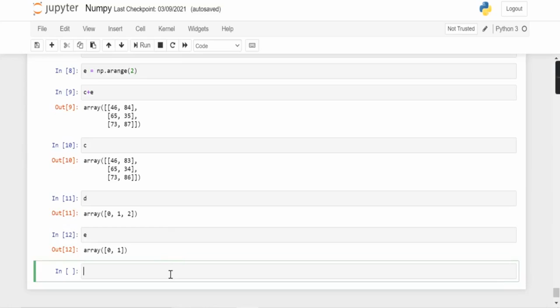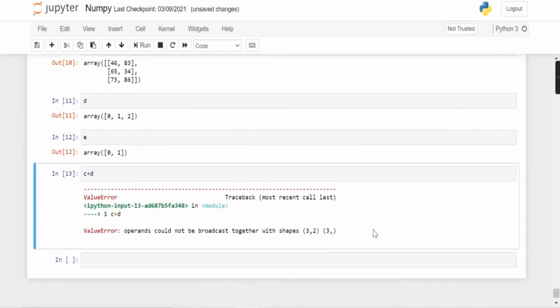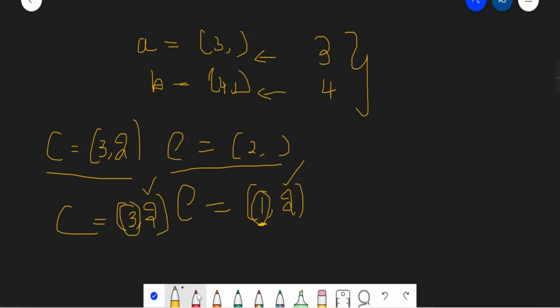Now let's try out the same. Let's try to add C and D. Here we are not able to add them. Let's see why. The shape of C is 3, 2, and the shape of array D is 3.